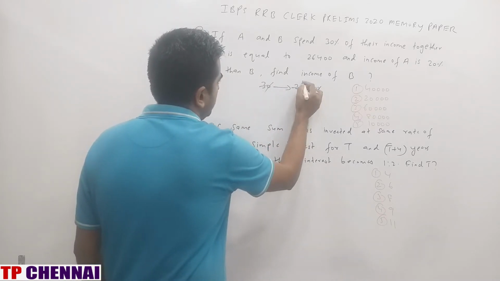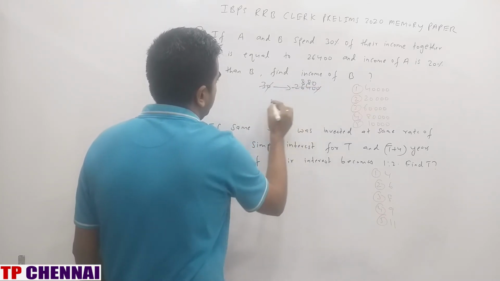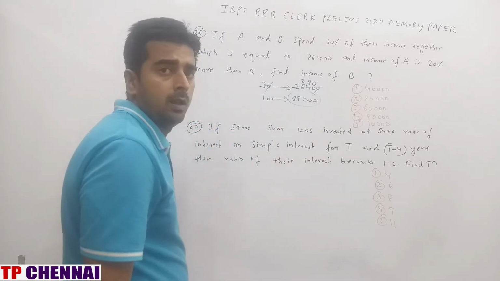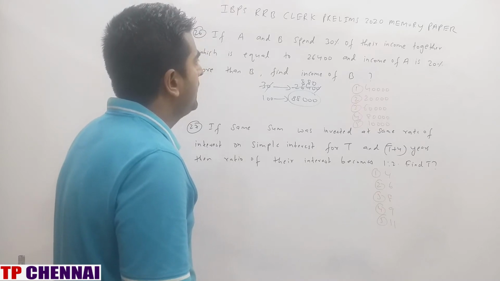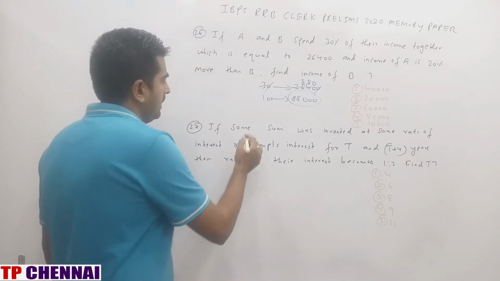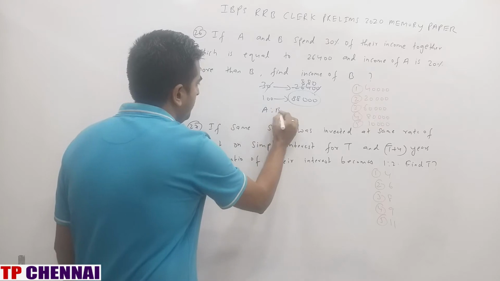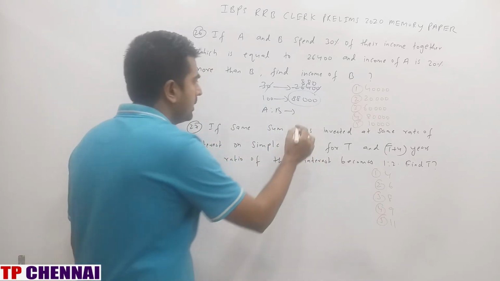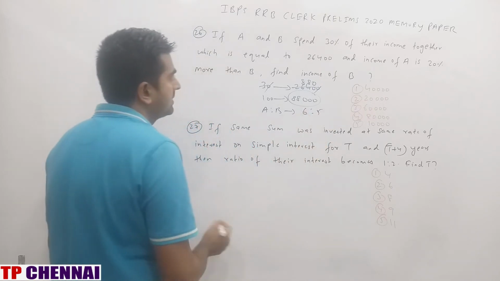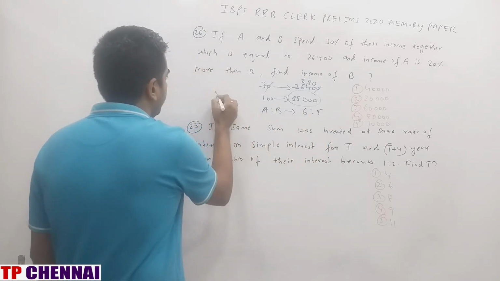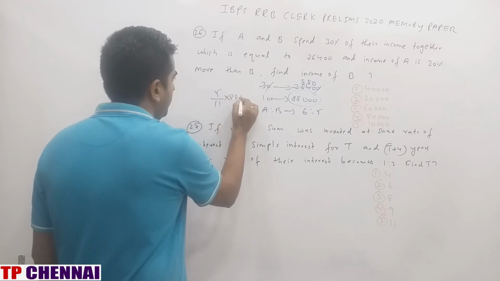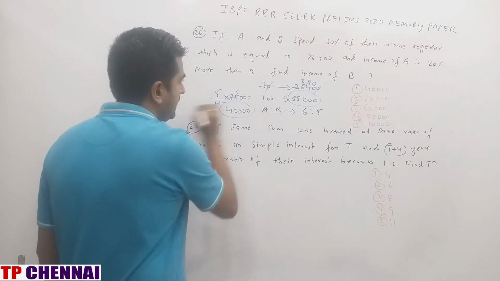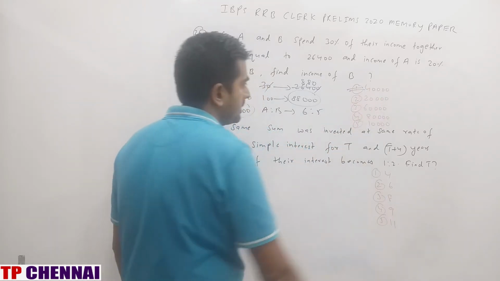Right? So one part is how much? 3 8s are 24, so 880. So 100 part is how much? 88,000. Now they are saying that income of A is 20% more than B. That means what is the part ratio of B? A is to B. A is more. 20% fraction value is 1 by 5. A is 1 more. 6 is to 5. Now what they are asking is B's part. So that means 5 by 11 into 88,000. What is the answer? 40,000, which is nothing but the first option.